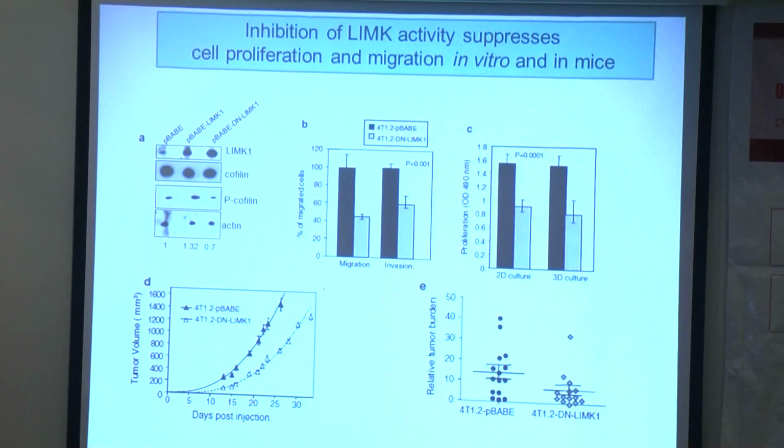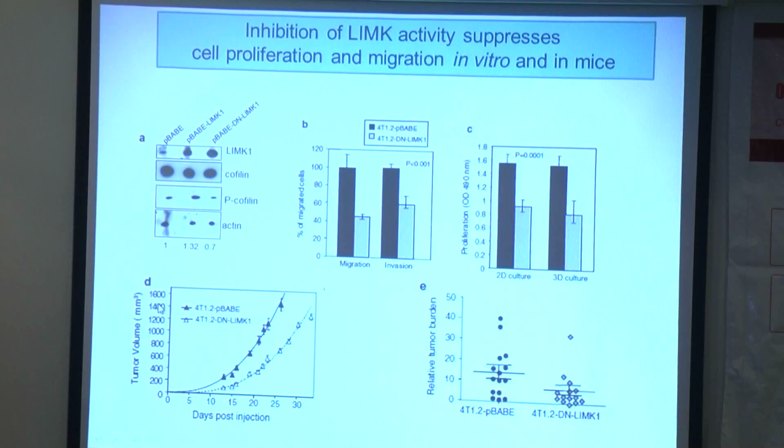We did cell migration as well as invasion assays using vector alone or the dominant negative form, and you can see pretty much 50% reductions were observed in cells expressing the dominant negative form of LIM kinase. Similar results were observed for cell proliferation in 2D and 3D cultures, which means that the dominant negative inhibits cell proliferation. We also observed the tumor volumes were lower compared to the vector alone.